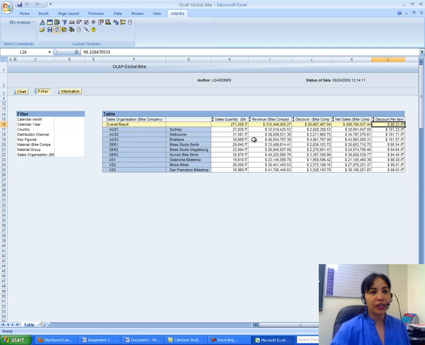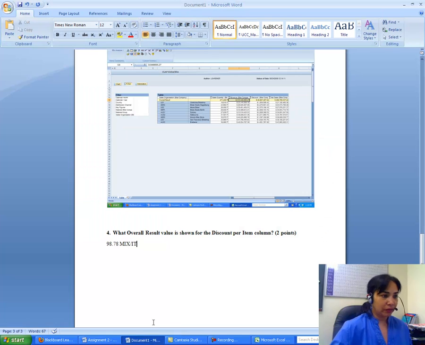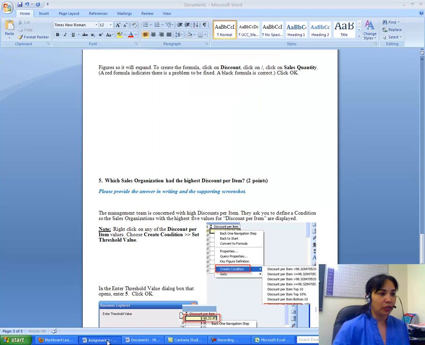So I get 98.33 dollars. But it hasn't asked specifically that it has to be in dollars, so you can just have 98.78. I just wanted to show you how you would do it if you wanted it in dollars.